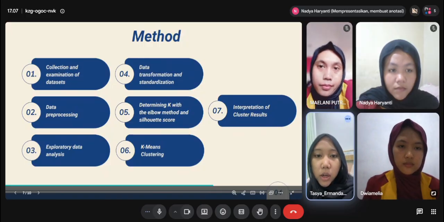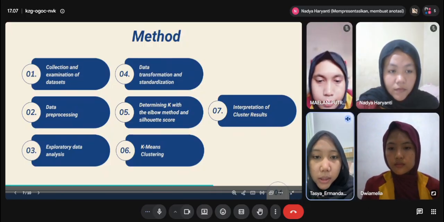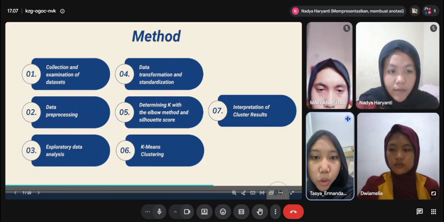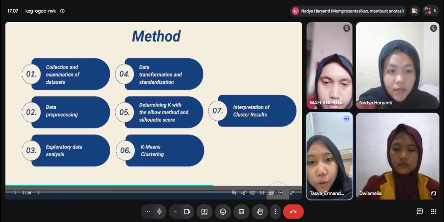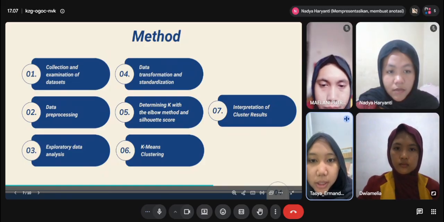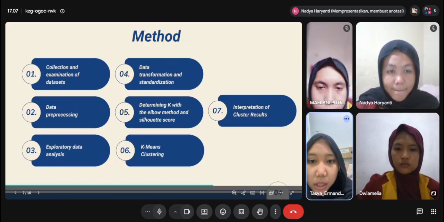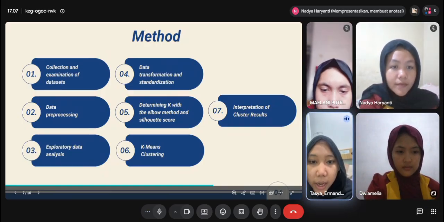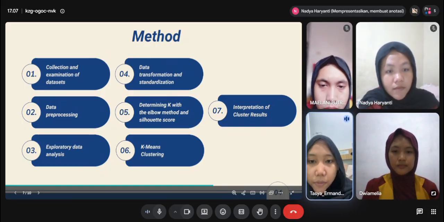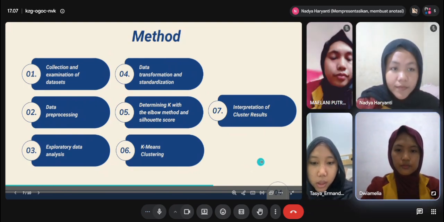Method. 1. Collection and examination of the dataset. 2. Data pre-processing. 3. Exploratory data analysis. 4. Data transformation and standardization. 5. Determining K-value using the elbow method and silhouette score. 6. K-means clustering. 7. Interpretation of cluster results. Next.